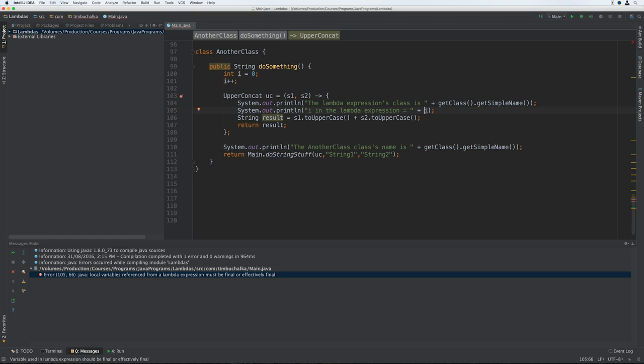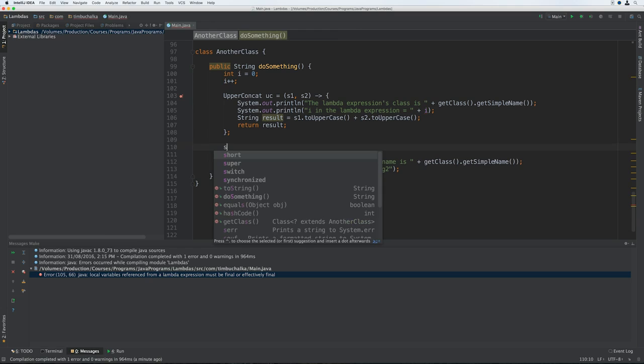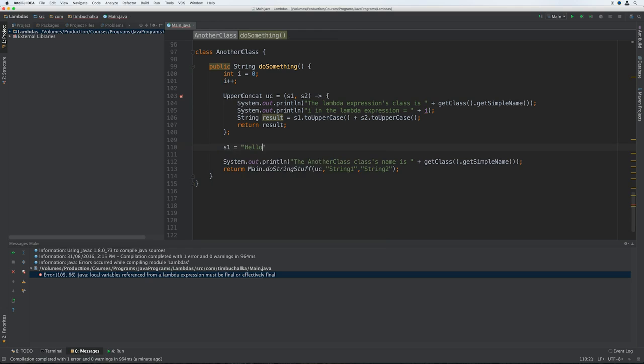Alright, so what about variables that we define inside the Lambda expression? The parameters are an example of this. Do you think we can use s1 and s2 outside the Lambda in the enclosing block? Let's try that. Outside of the Lambda block, down here, we put something like s1 equals "hello". And no, we can't do this. You can see IntelliJ is complaining.